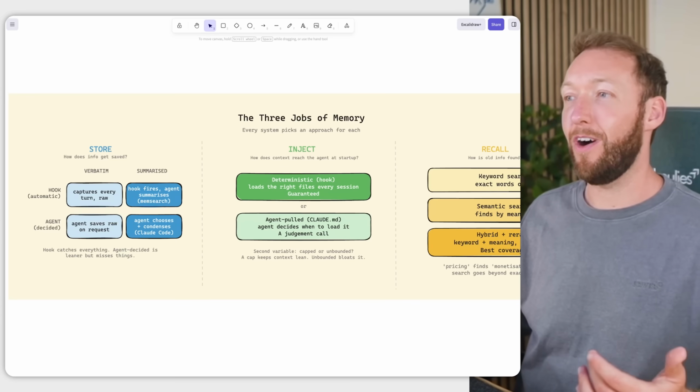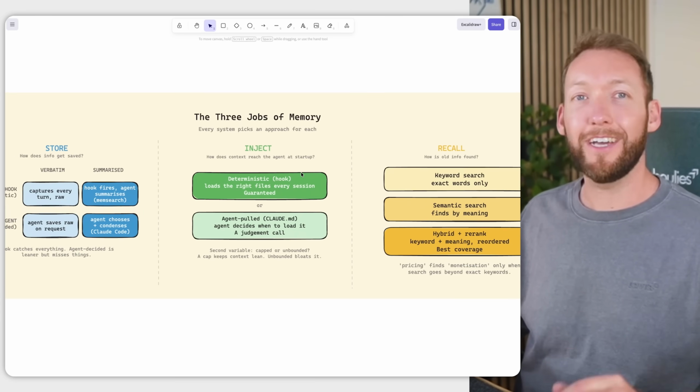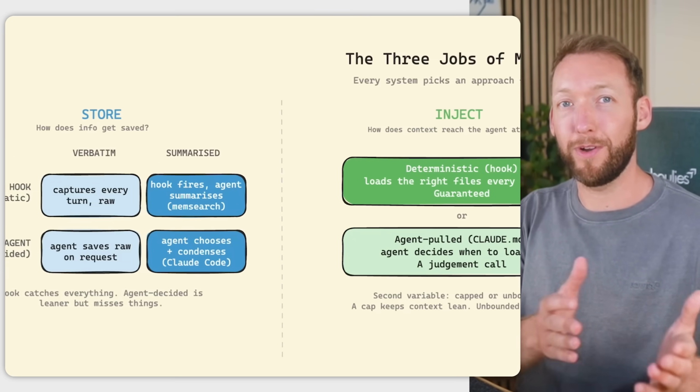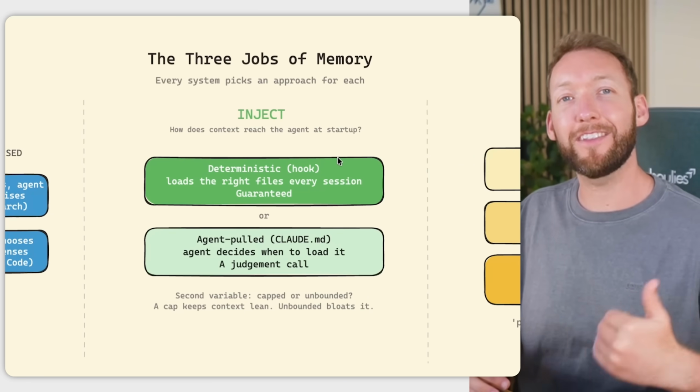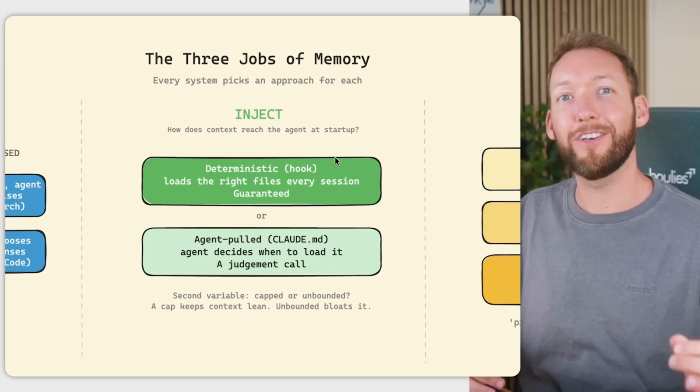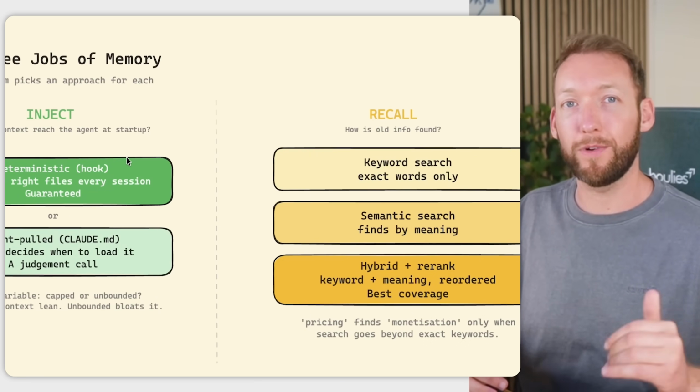And firstly, I wanted to explain why not just use Claude Code out of the box, because Claude Code does already have a memory system and it does 3 jobs. So the 3 jobs are storage, injection, and recall. So storing a fact when you want it to and when you ask it to, injecting the right context when you open a session, and recalling something old when you ask about it.